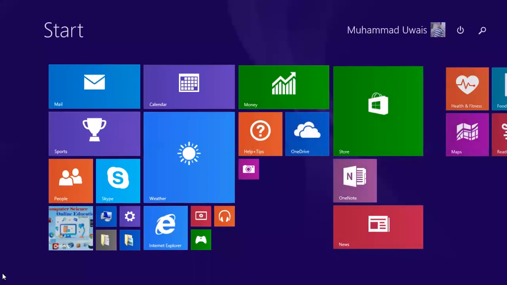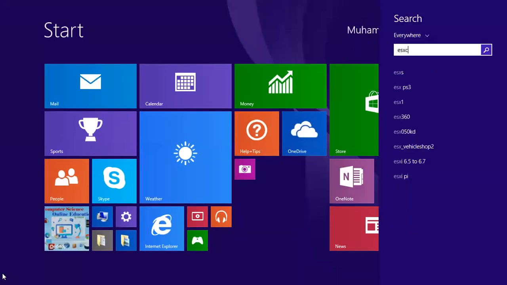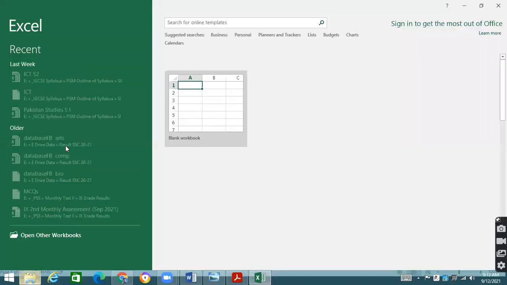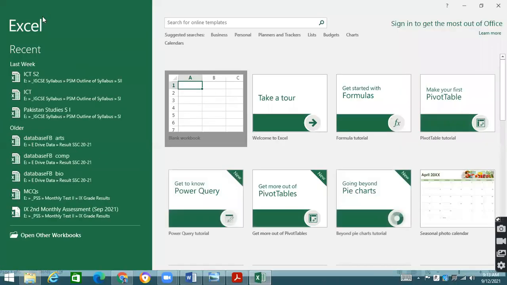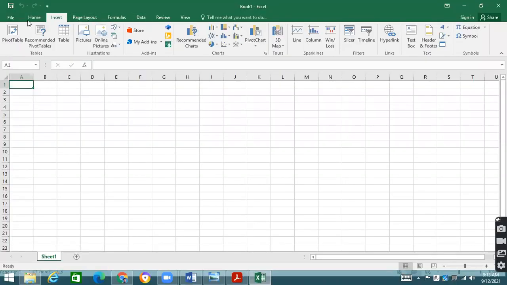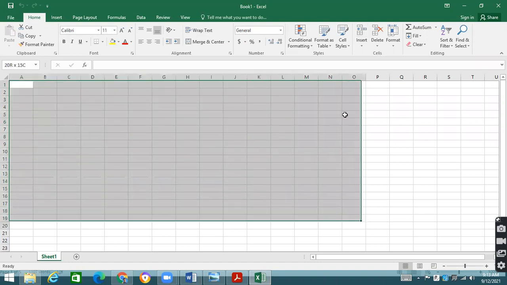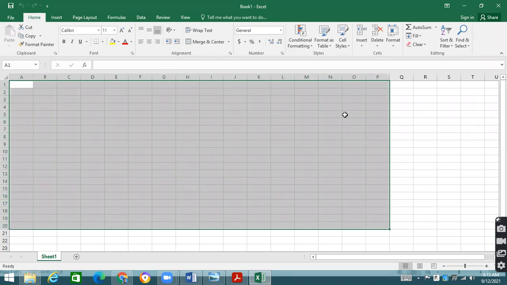Apparently, if you look at Microsoft Excel, you will see that it looks like MS Word. The menus given over here, Insert, Home, File, are similar, with cut, copy, paste, bold, italic, underline. But over here, one grid is given. What is basically the purpose of a spreadsheet? Will you please let me know about it?